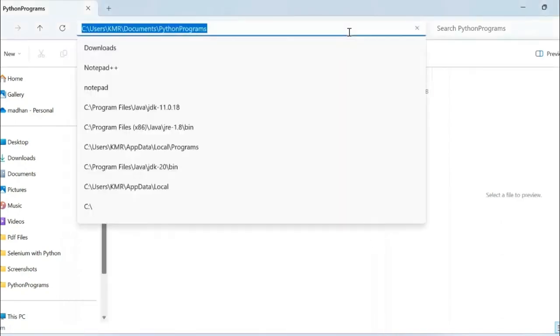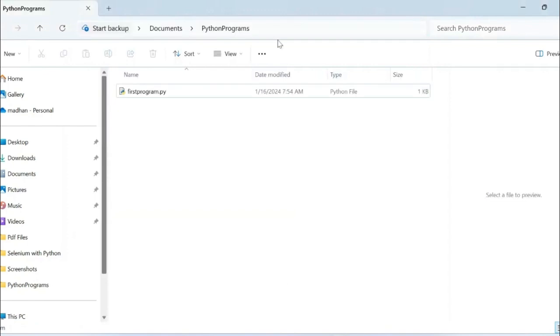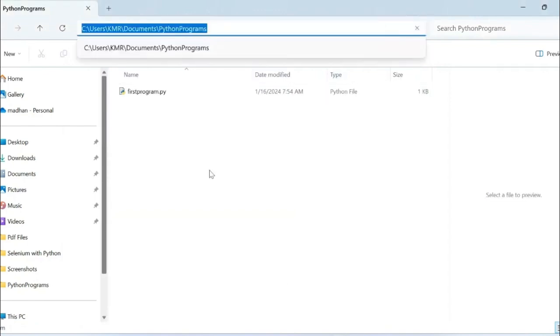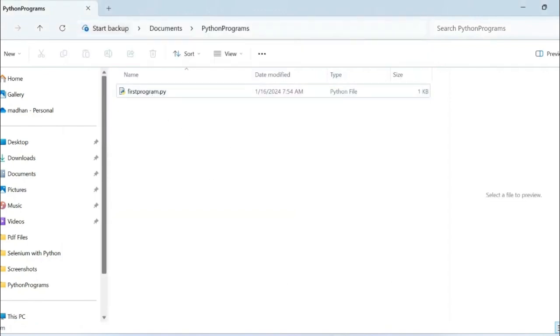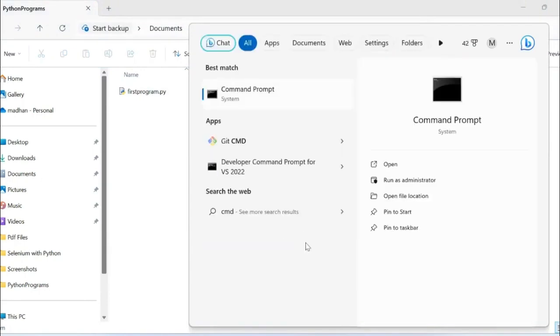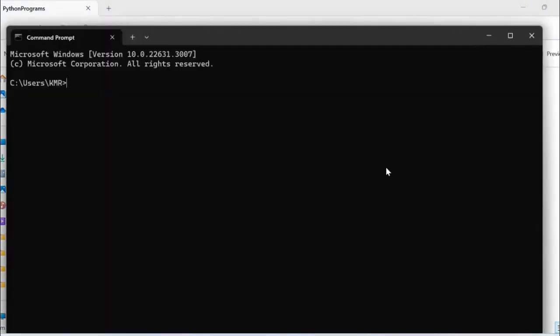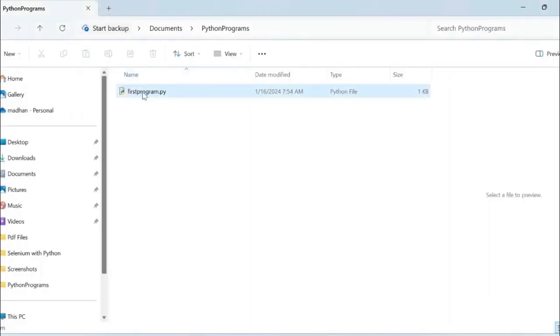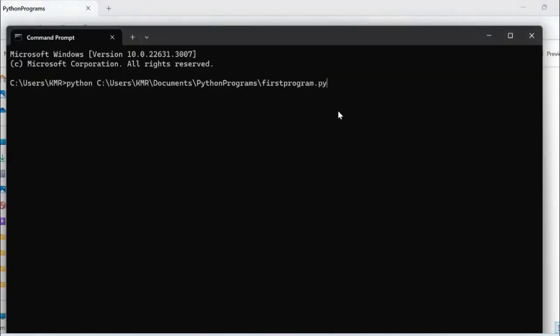Control C, go to the location where this file has been placed and go to command prompt, cmd, and specify python and this particular location where that Python file has been placed, and the file name first program.py. This is the file name which we have specified here, so you have to specify the same.